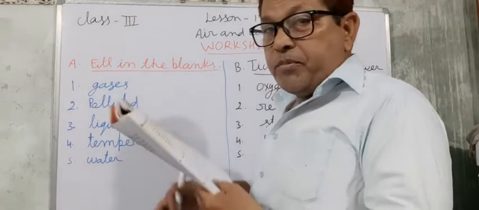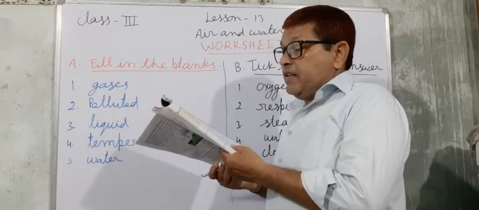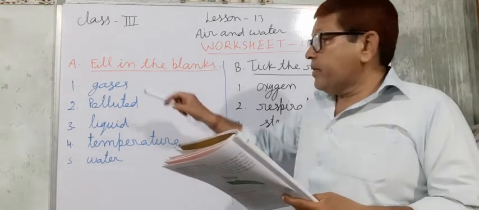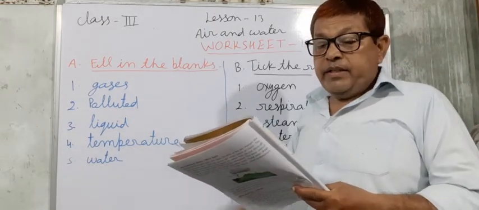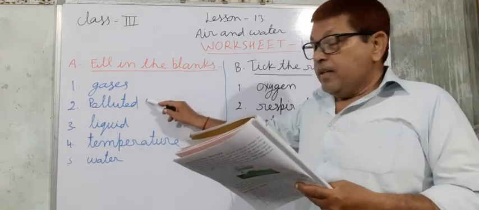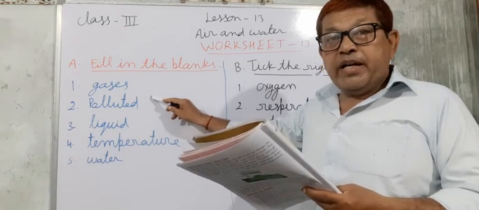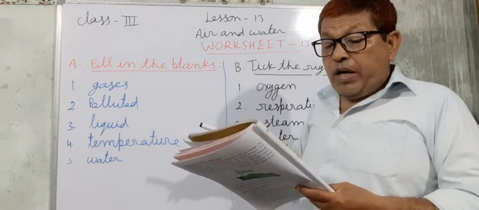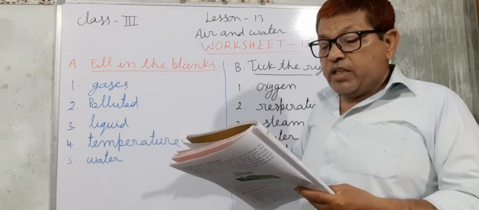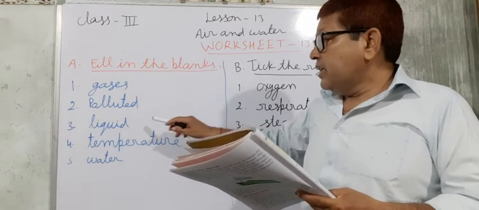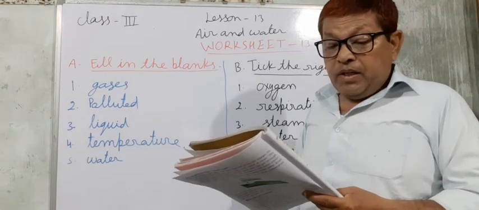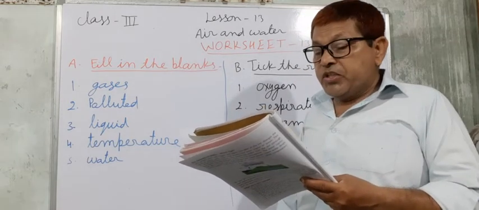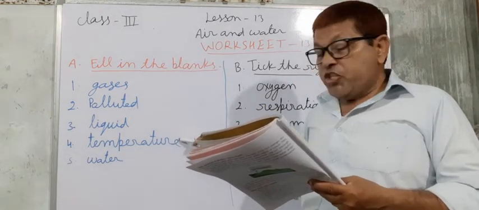Once again, we have to see. First, fill in the blanks. Air is the mixture of several gases. Next, polluted air is bad for health. Now third, water in its natural state is in the liquid form. And fourth, water changes its form due to the change in temperature.